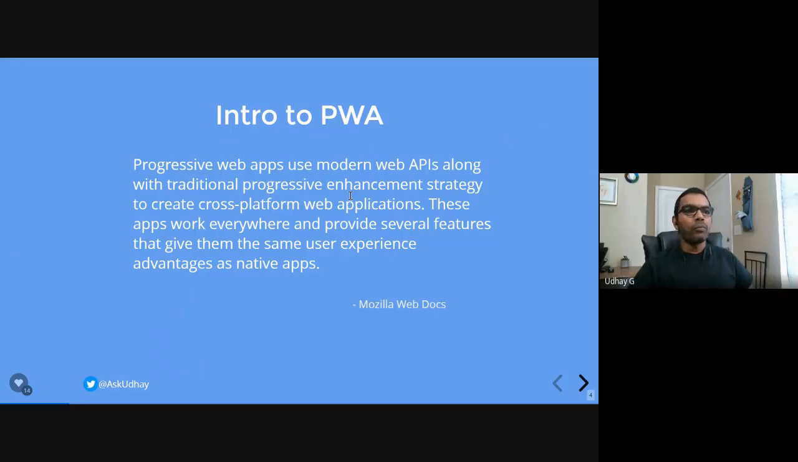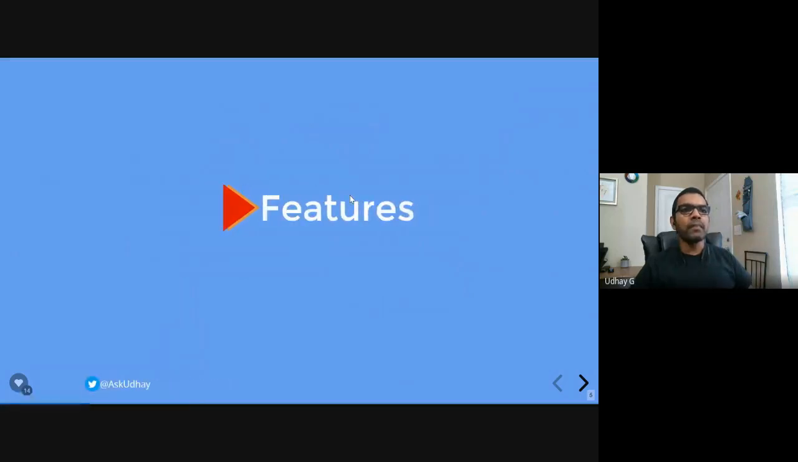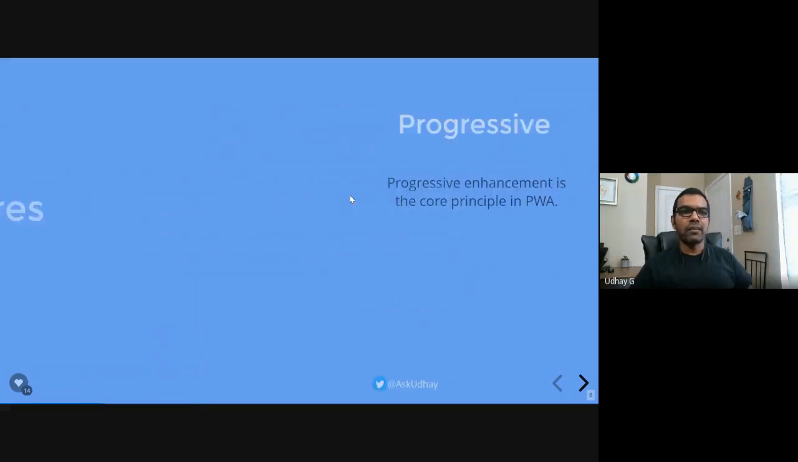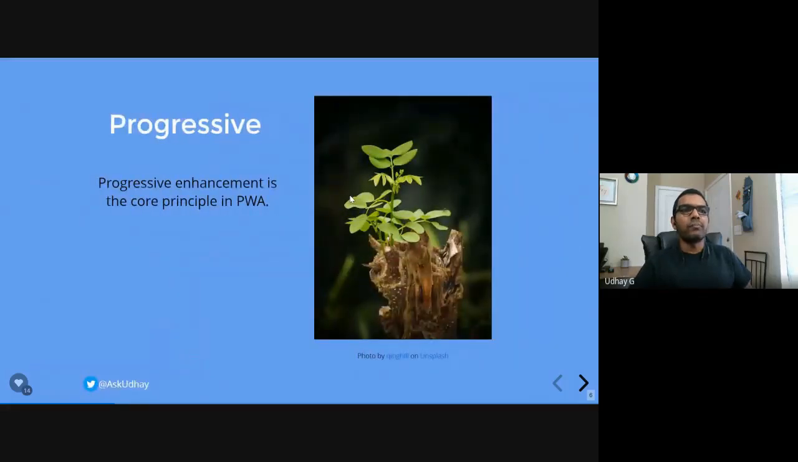Okay, I hope you got the overall picture of what PWA is. Let me dive into the features, like what are the features PWA has. The first feature is progressive. When I say progressive, you develop your web application, maybe it cannot support PWA at first, right? So you just start with a traditional web application. It's going to have HTML, CSS, JavaScript, and it's going to do the same job of a web application. And it's not going to have any PWA at first, in the first sprint, for example.